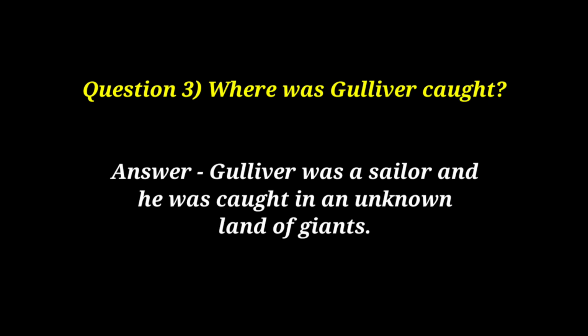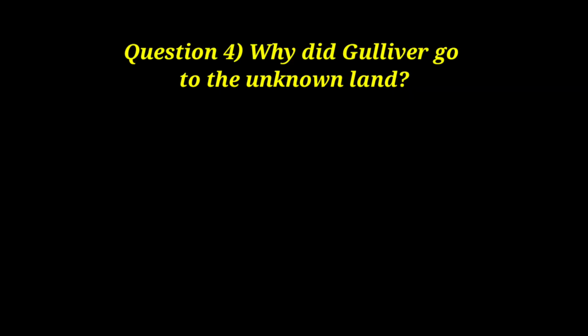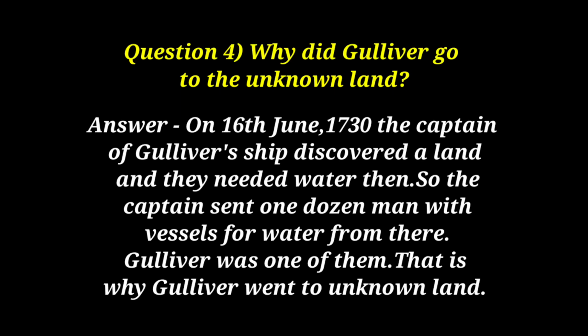Answer, Gulliver was a sailor and he was caught in an unknown land of giants. Question 4. Why did Gulliver go to the unknown land? Answer, on the 16th of June, 1730 the captain of Gulliver's ship discovered a land and they needed water then. So the captain sent 12 men with vessels for water from there. Gulliver was one of them. That is why Gulliver went to the unknown land.